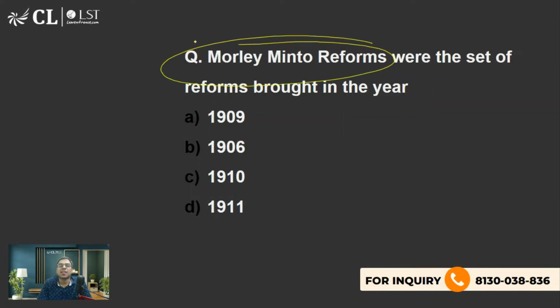Parliamentary reforms were the set of reforms brought in the year 1909. Just before the parliamentary reforms, a party was formed. What is the name of that party?